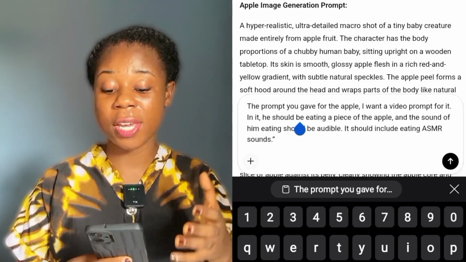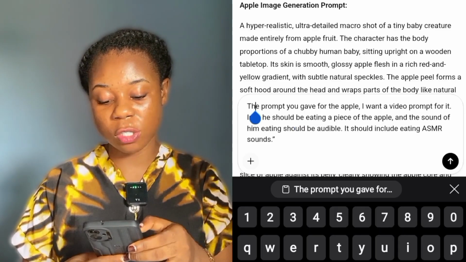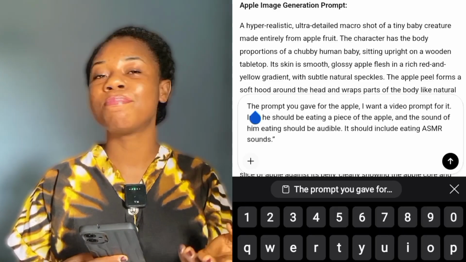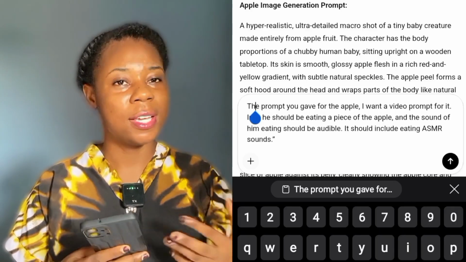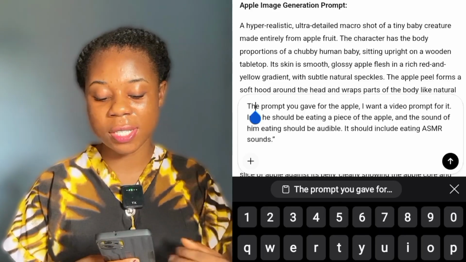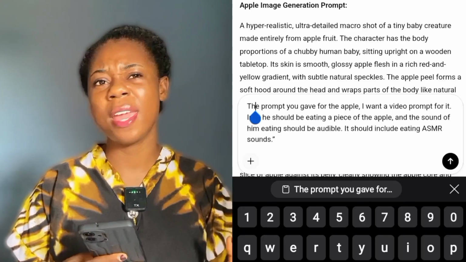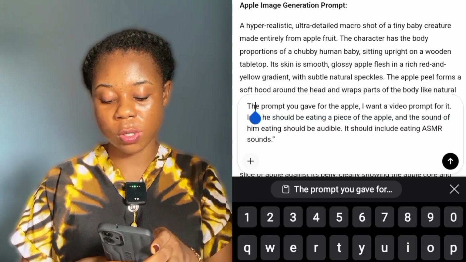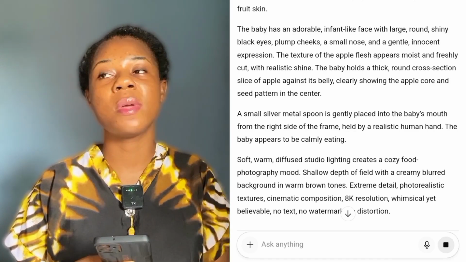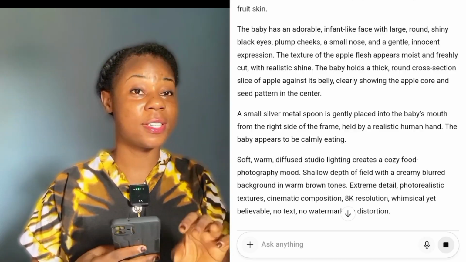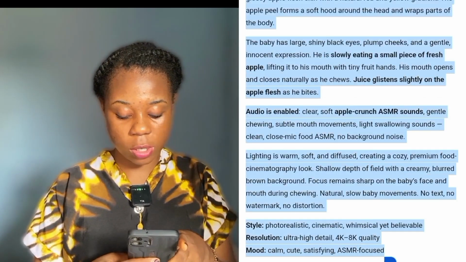In it, it should be eating a piece of apple, okay? And the sound of it eating should be audible. So you want the image to actually eat the apple, and it should be audible enough for people to know that it is actually eating. And then it should include eating ASMR sound. So I'm going to send. Let's wait for ChatGPT to give us a prompt for us to actually make the video. This is the prompt that ChatGPT is coming up with. So I'm going to copy from here down to this point.